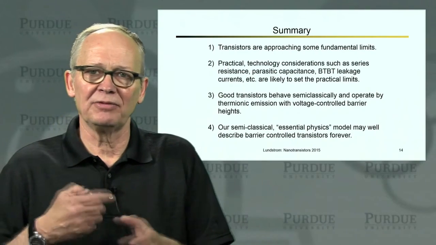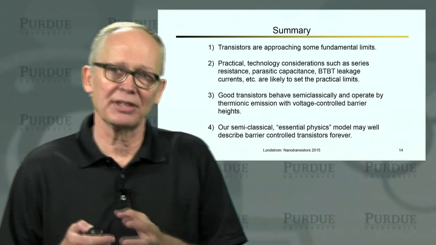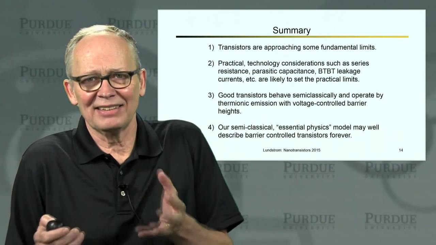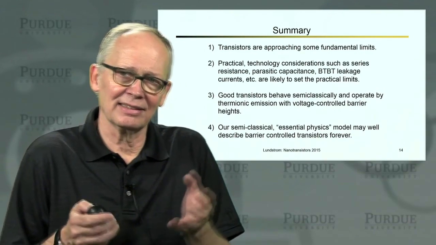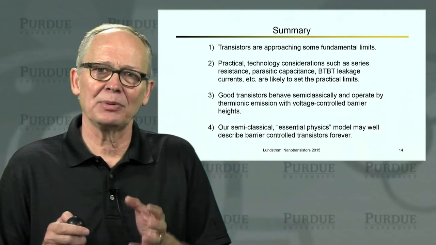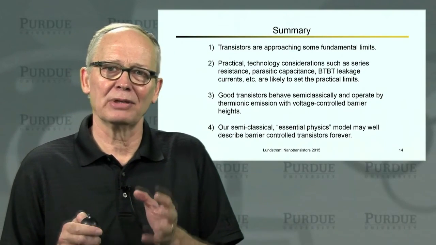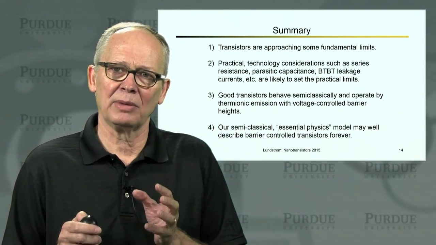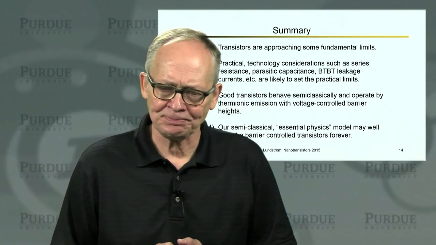We won't need some fundamentally new quantum mechanical theory of the MOSFET. Quantum mechanics is important. It affects effective masses. It affects tunneling currents and leakage mechanisms. But in order for a transistor to operate well, a barrier-controlled transistor has to operate semi-classically, and our semi-classical model should capture the essential physics.